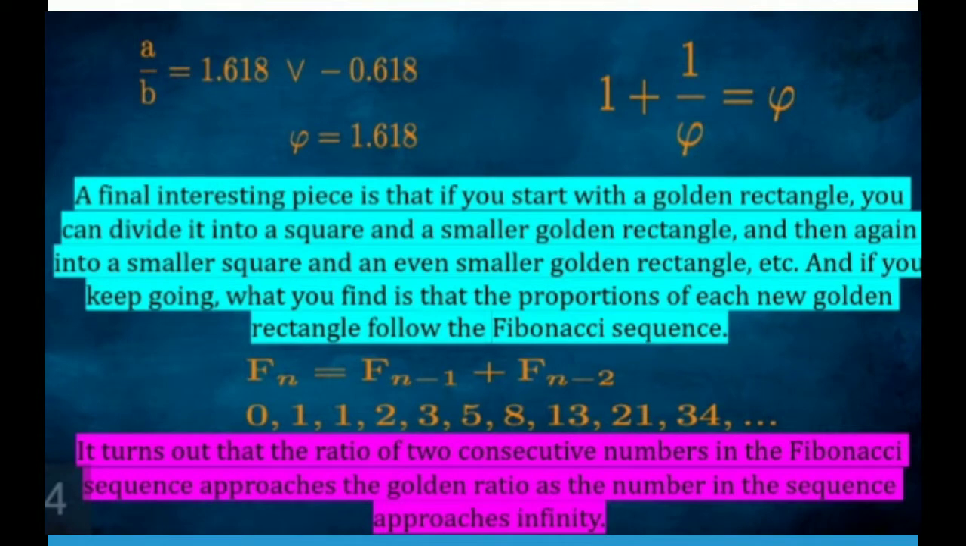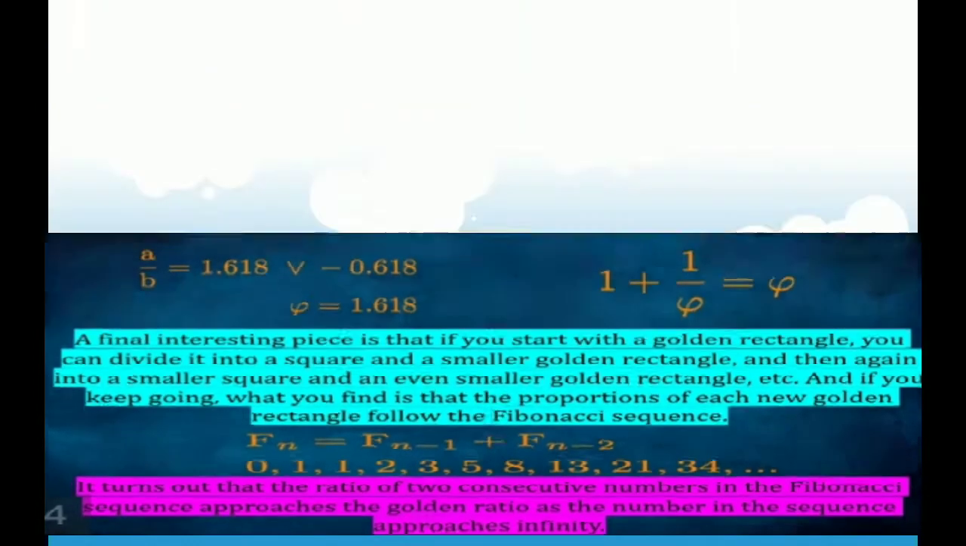A final interesting piece is that if you start with a golden rectangle, you can divide it into a square and a smaller golden rectangle, and then again into a smaller square and an even smaller golden rectangle, etc. And if you keep going, what you find is that the proportions of each new golden rectangle follow the Fibonacci sequence. Fn is equal to Fn minus 1 plus Fn minus 2, 0, 1, 1, and so on. It turns out that the ratio of two consecutive numbers in the Fibonacci sequence approaches the golden ratio as the number in the sequence approaches infinity.